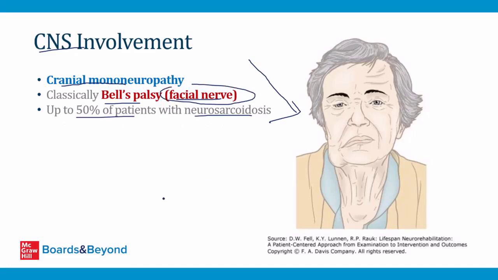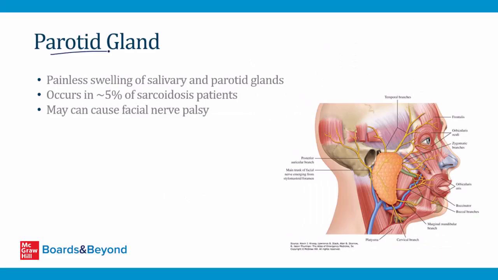The parotid gland is sometimes inflamed in sarcoidosis. Many patients who have sarcoidosis develop painless swelling of either the salivary or parotid glands. This is a less common clinical feature. It only happens in about 5% of sarcoidosis patients. But sometimes the enlarged parotid gland, which is right near the facial nerve, can actually compress the facial nerve.